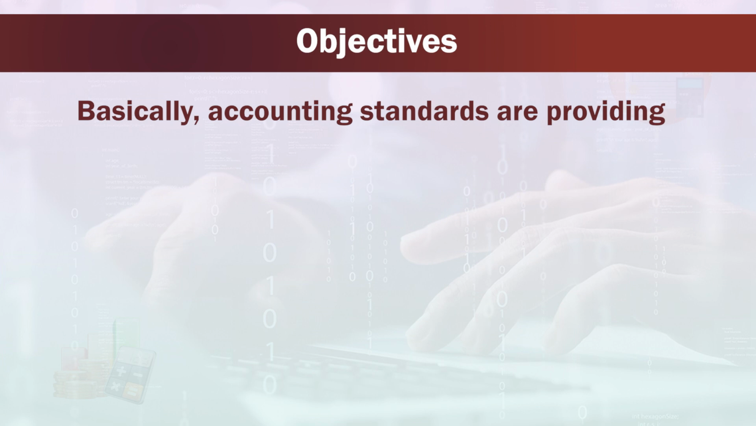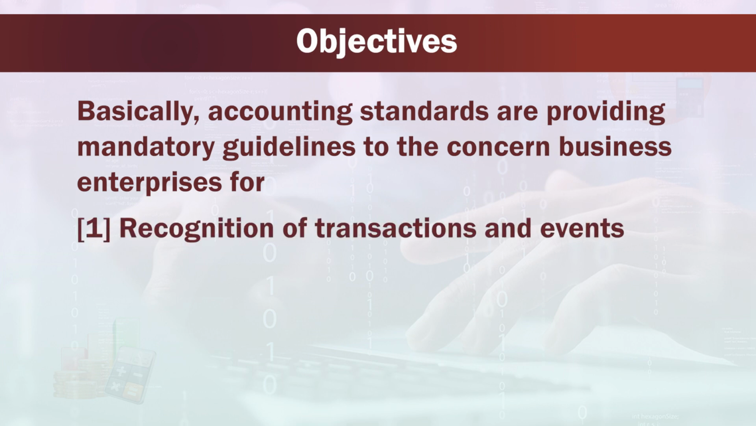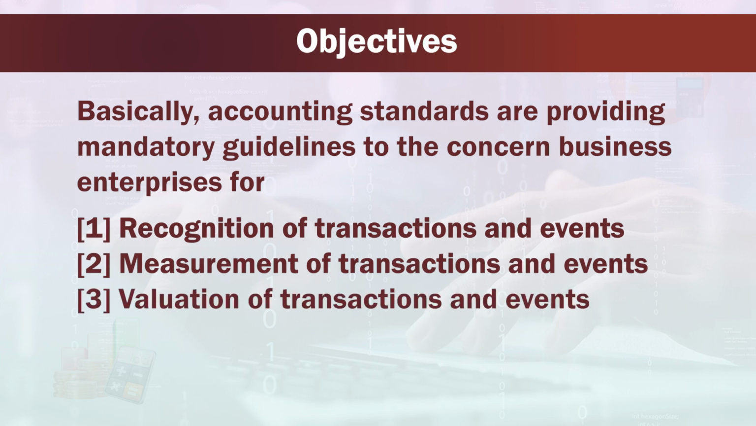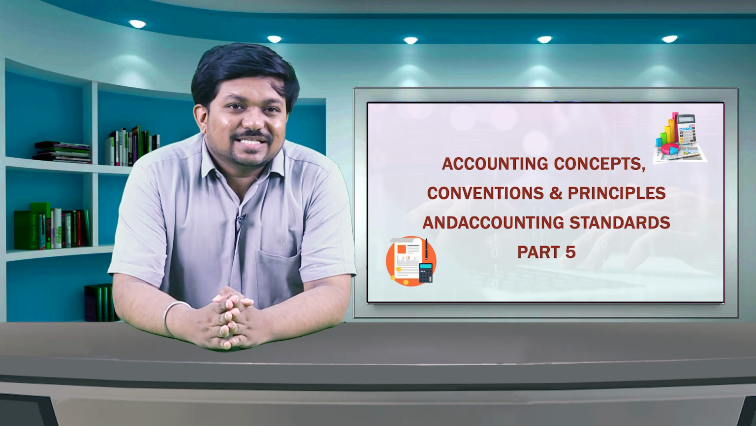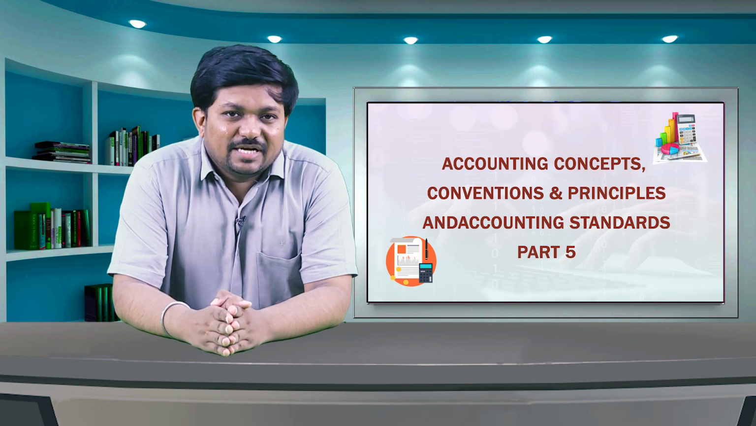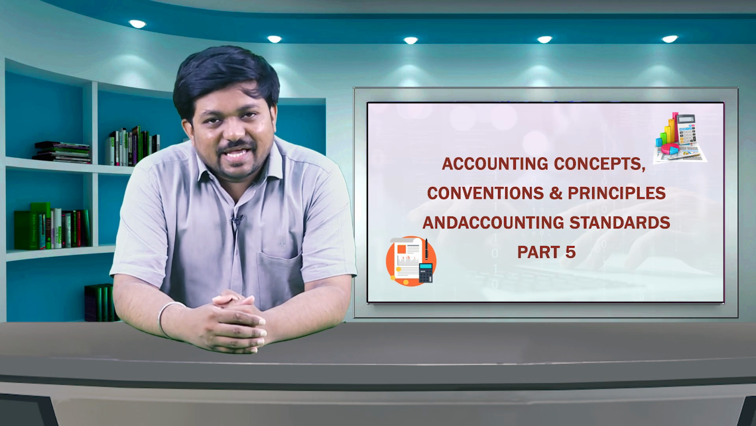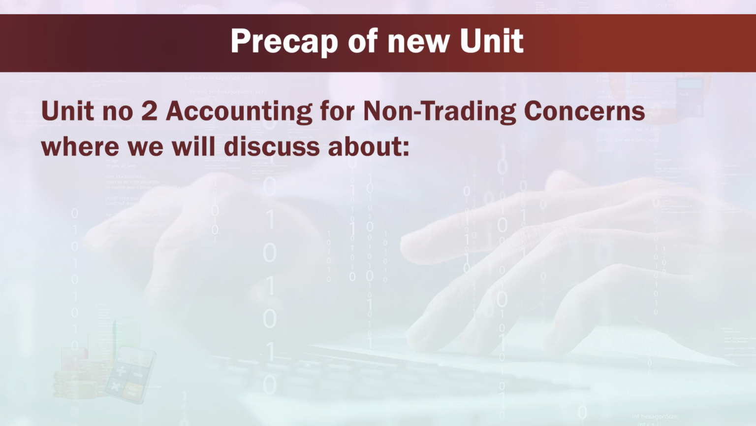Basically, accounting standards provide mandatory guidelines to the concerned business enterprises for recognition of transactions and events, measurement of transactions and events, valuation of transactions and events, and disclosure of transactions and events. In this last part of accounting concepts and accounting standards, we have studied the objectives of the remaining accounting standards from AS 12 to AS 29.